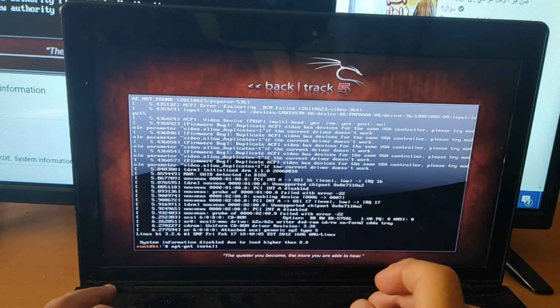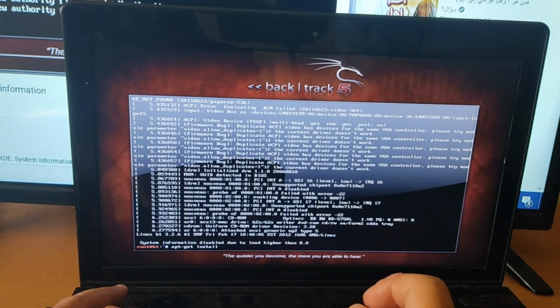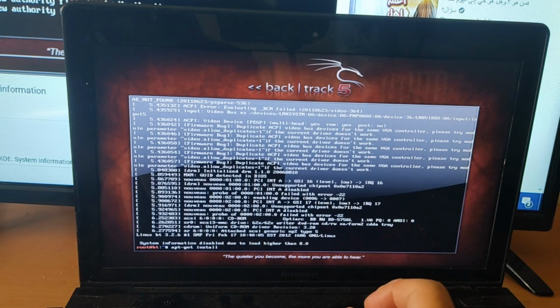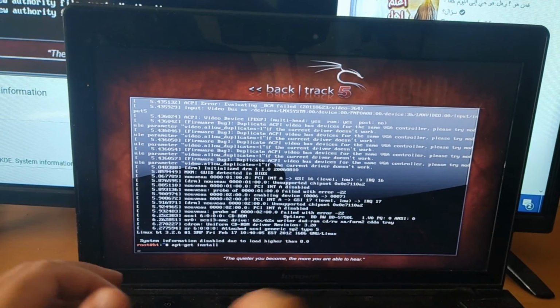So here we faced a problem: system information disabled due to load higher than 8.0. To fix this problem, all you have to do is to type apt-get install and hit enter.